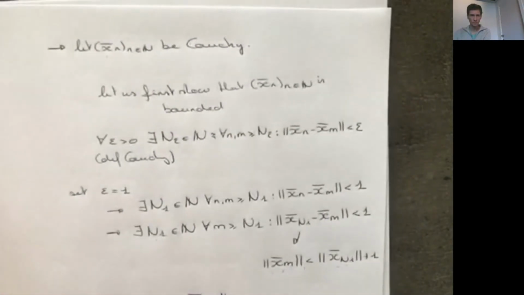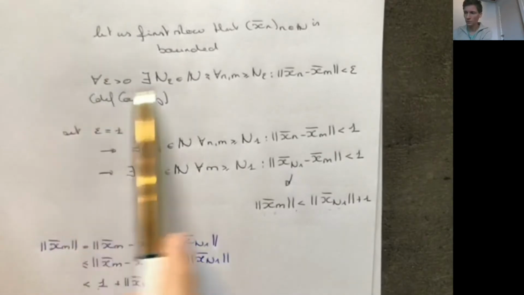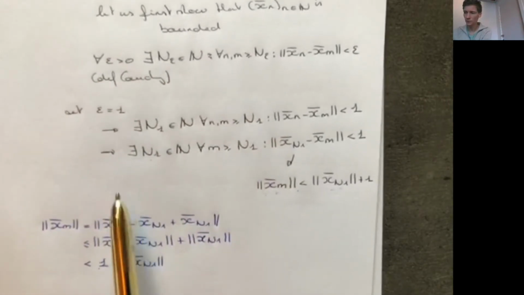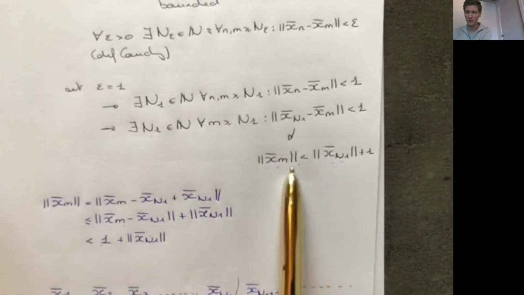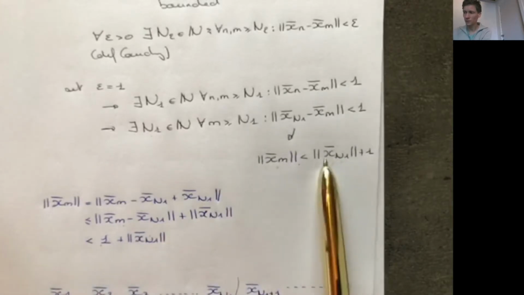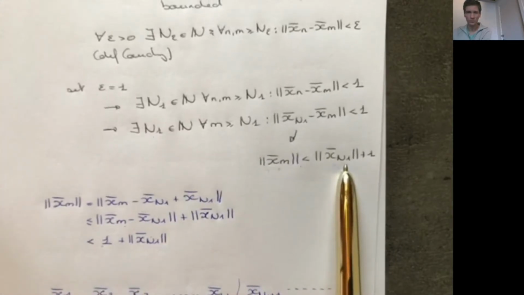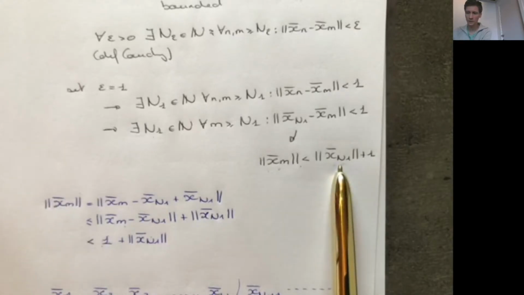Basically what you have shown is that we started with the definition of a Cauchy sequence. From this definition it follows that from some point onwards the norm of every vector in the sequence is smaller than the norm of the n1 element in the sequence plus 1, right? And this is a finite number.